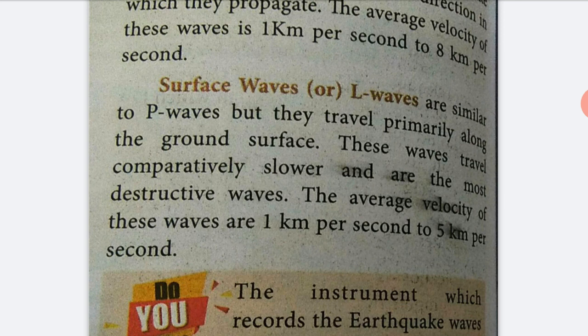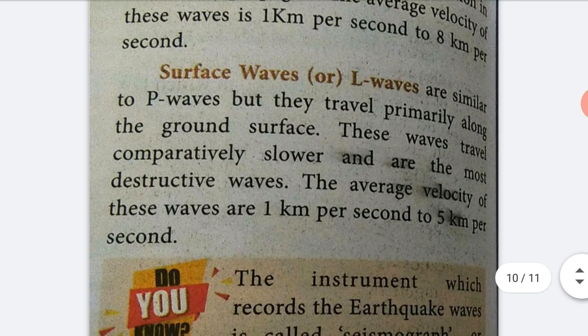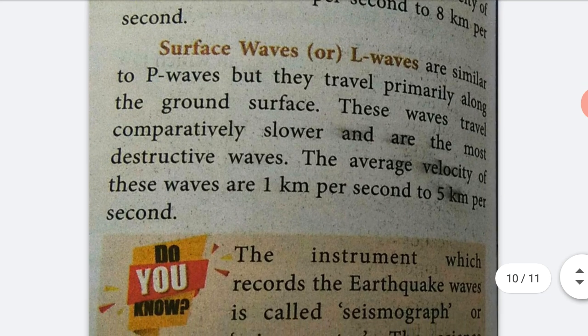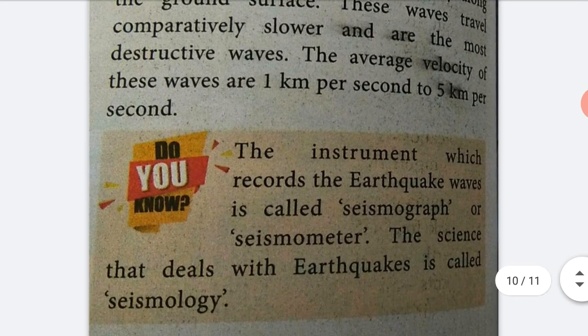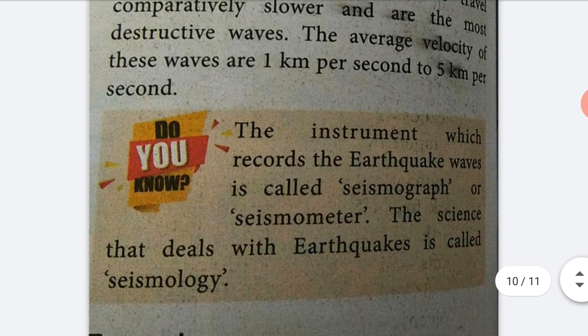The average velocity of L waves is 1 kilometer per second to 5 kilometer per second. The instrument which records earthquake waves is the seismograph or seismometer. The science that deals with earthquakes is called seismology.